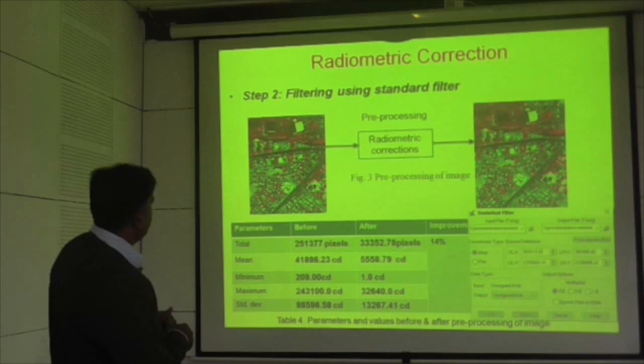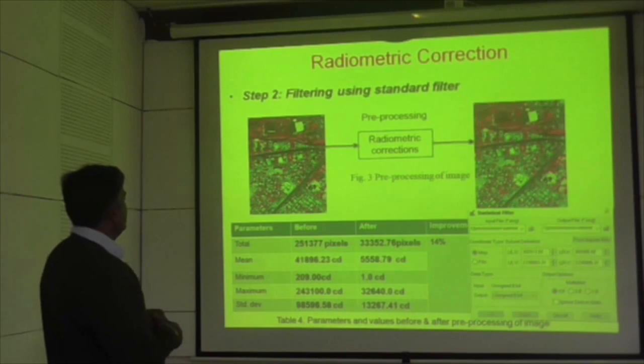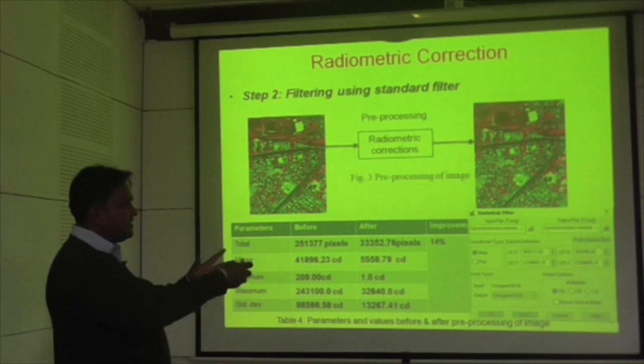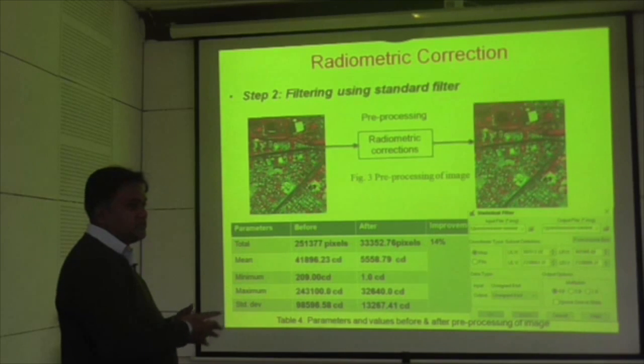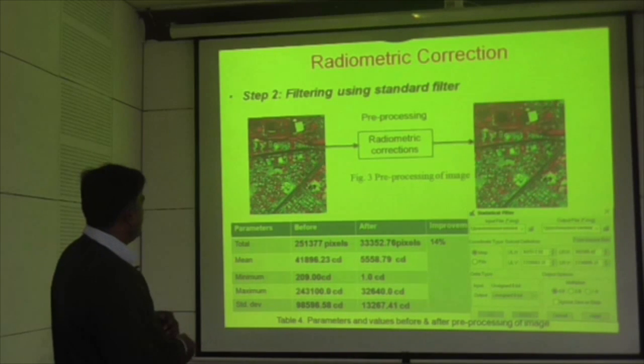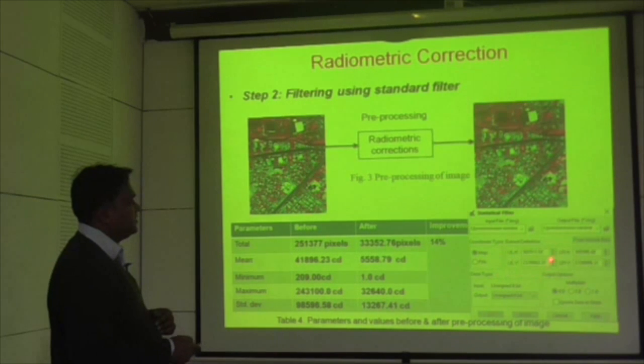In this, radiometric correction filtering is done using the standard filter. This is the image which is given as input for radiometric correction. When the satellite captures the image, it does not capture the actual data; there are some errors in that, so that needs to be corrected. We have corrected it using the standard filter. Before applying the filter, the mean of the input image was this much. After that we reduced this mean. Then the minimum and maximum parameters are taken and the standard deviation has been calculated. This is the tool which has been used for calculating these parameters.